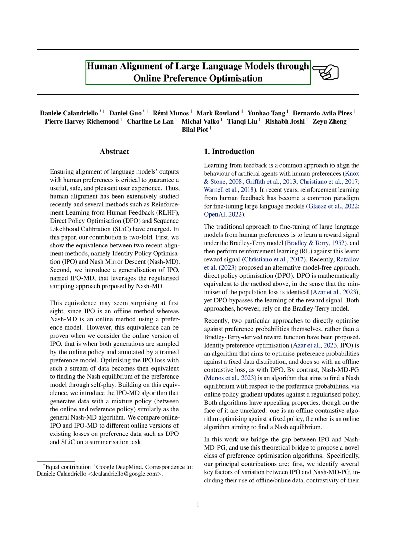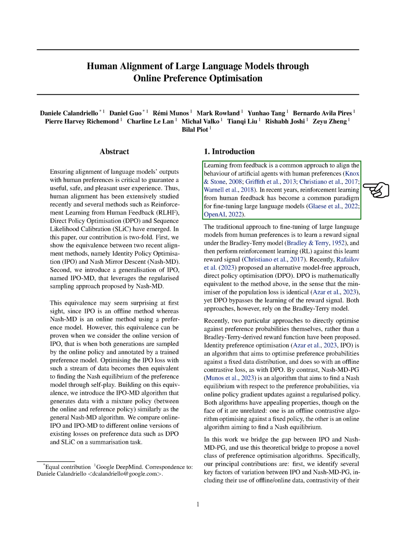Section: Introduction. In this section, we discuss learning from feedback, which is a common method used to adjust the behavior of artificial agents to align with human preferences. Recently, there has been a rise in using reinforcement learning from human feedback to fine-tune large language models. The traditional way to fine-tune these models is by learning a reward signal using the Bradley-Terry model and then applying reinforcement learning based on this signal.